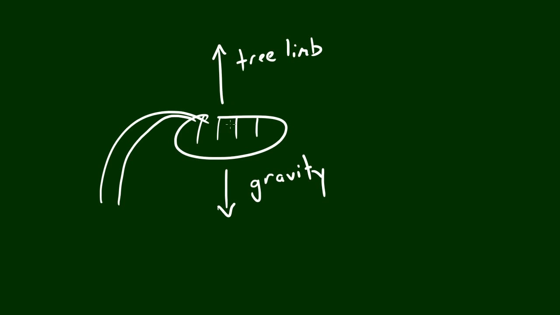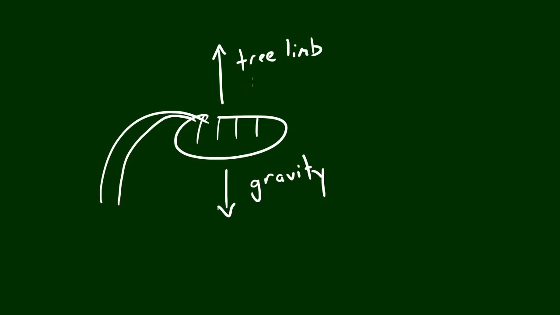Now check it out. There are two forces working on this watermelon. First of all, we have gravity. Now gravity is trying to pull this watermelon down, make it fall on the ground. But why is it not falling on the ground? Well, that's because we have another force. That's the tree limb. Now, the tree limb is pushing or pulling, depending on whose standpoint you're taking, with a force upward. Since the tree limb has a force moving the watermelon upward and gravity is trying to pull it down, the watermelon results in zero acceleration.